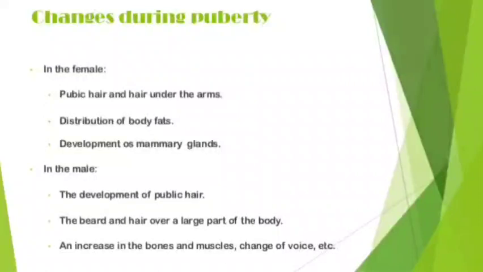Like in case of females, the puberty changes are different, whereas in case of males, the puberty changes are different. So we will study both male and female reproductive system one by one. So first we will take up male reproductive system.